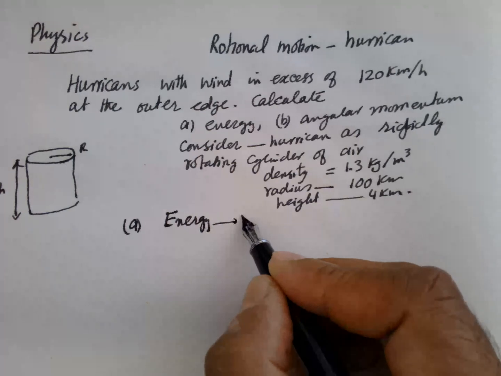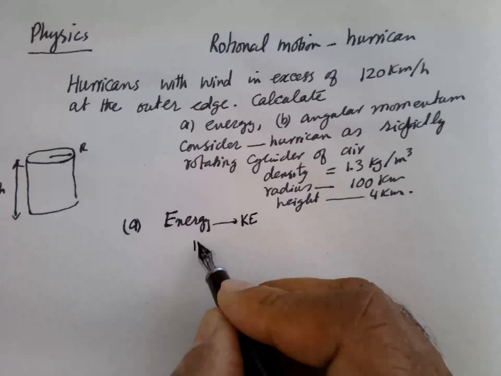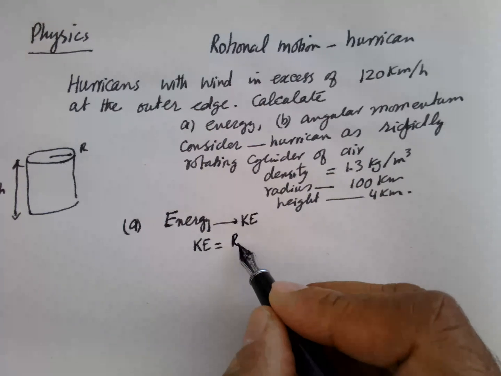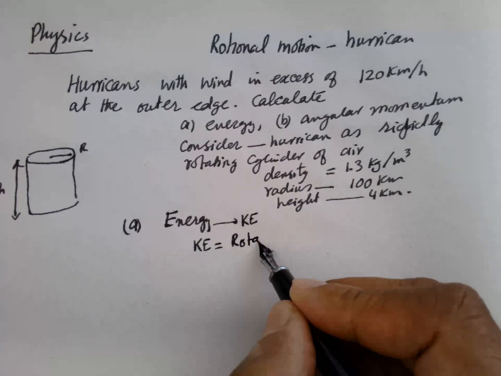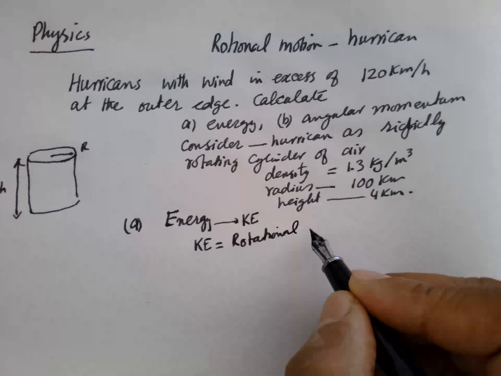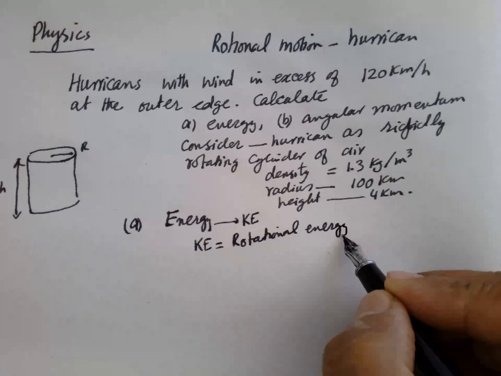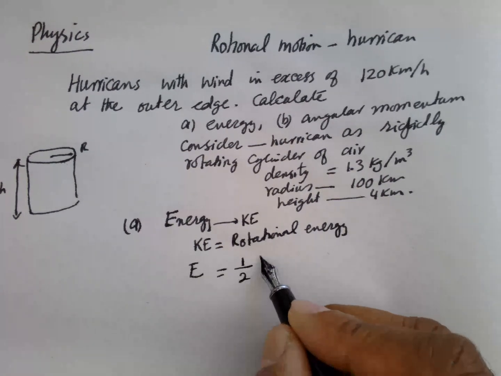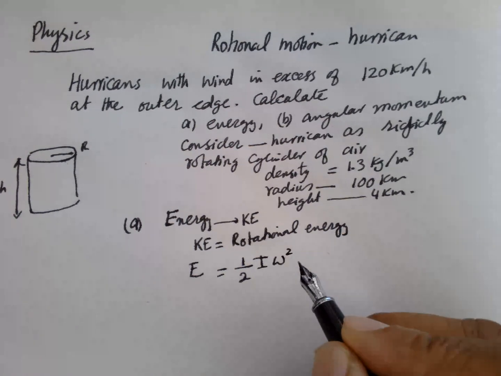Energy is mostly kinetic energy. So the kinetic energy is rotational energy. So the energy is equal to half I omega square.